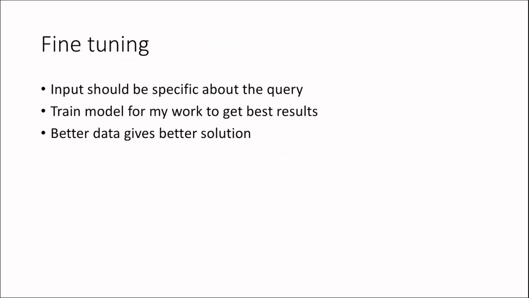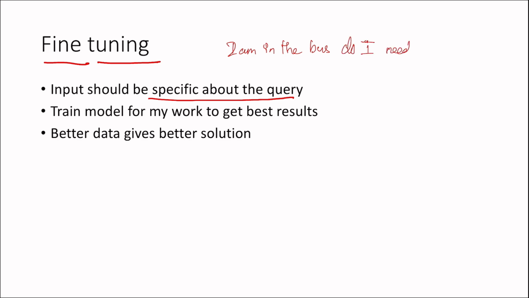Okay, and fine tuning. Tuning means configuring something for our best output. The input should be specific about the query, compared to the prompt I mentioned. It should be more specific, like: I am in a bus, do I need an umbrella when I reach, for example, Pune railway station?